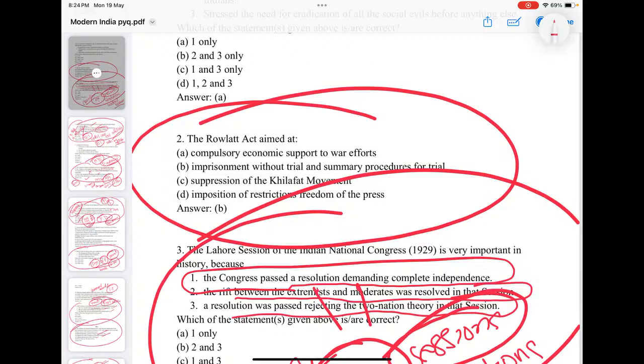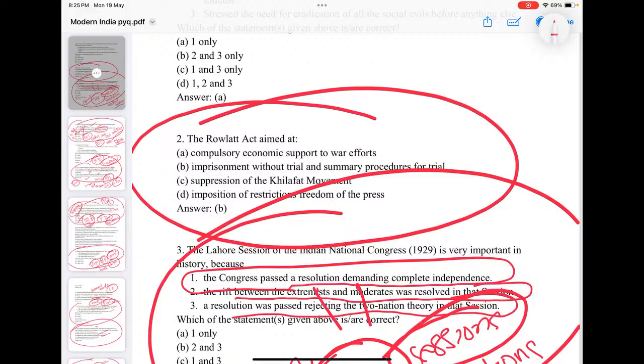So you see that when this revolutionary tension was so strong, in this World War context, a committee was appointed, the Sidney Rowlatt committee, to study this revolutionary terrorism and to check its growth. An act was passed, the Rowlatt Act. Accordingly, anyone on the grounds of suspicion or doubts can be arrested without a warrant and put in jail without a trial. Okay, that is the Rowlatt Act, you know.